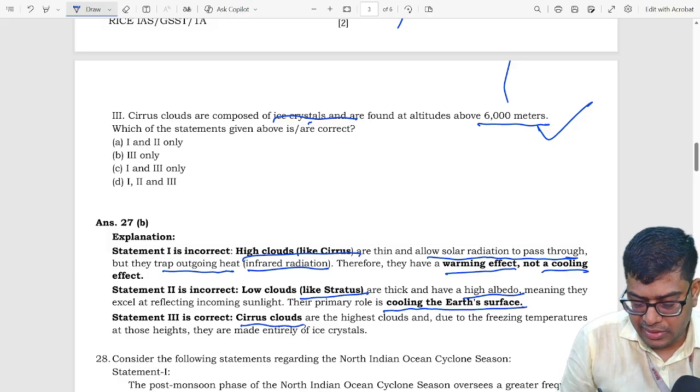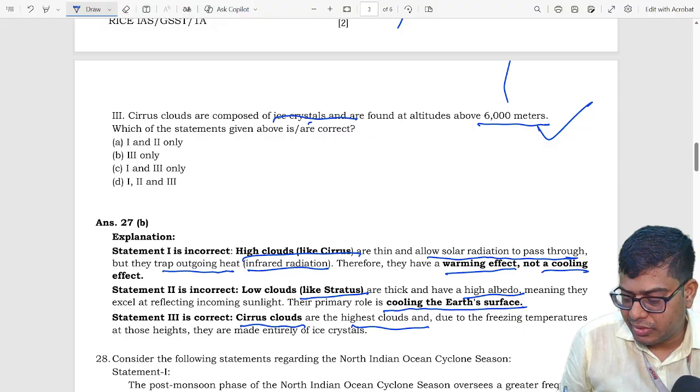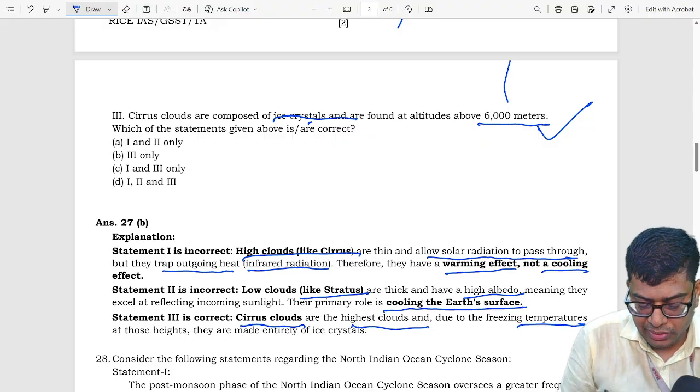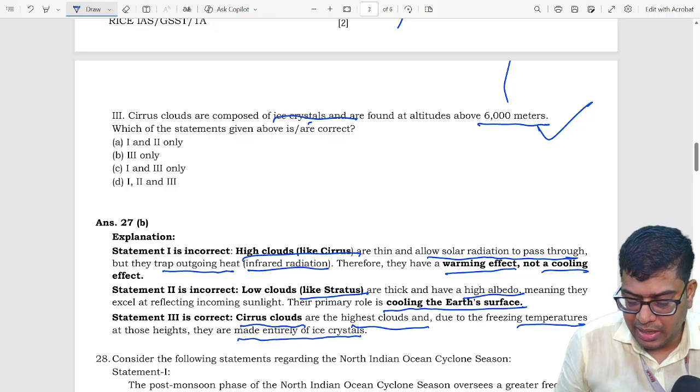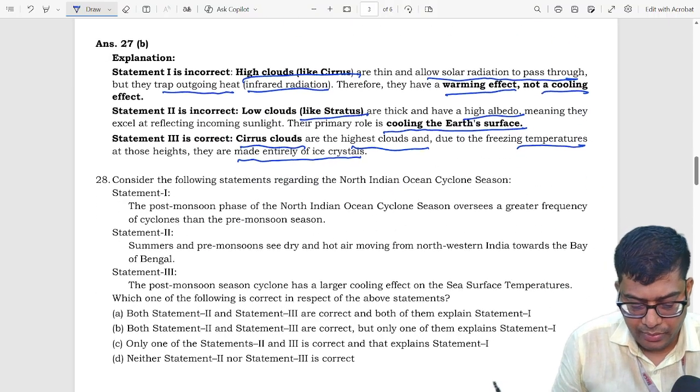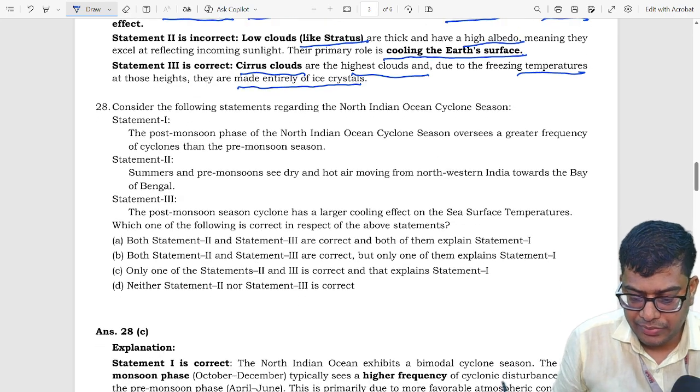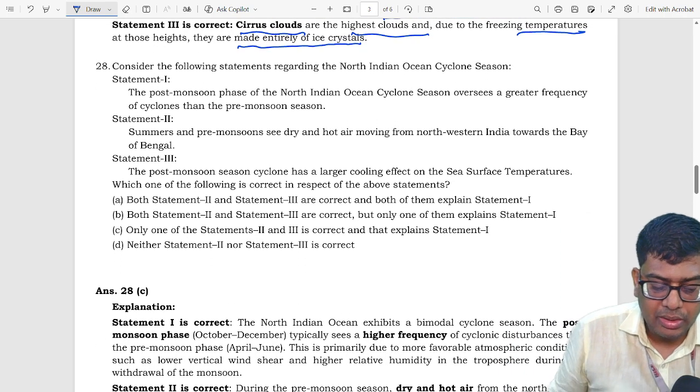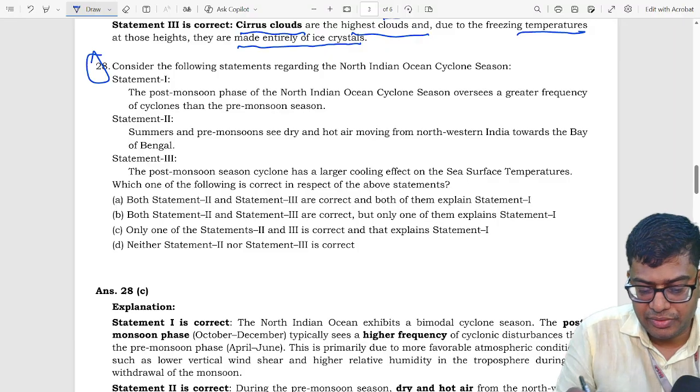Statement 3 says cirrus clouds are the highest cloud due to its freezing temperature, they are entirely made of ice crystals. So let's move towards question number 28, which is our fifth question.